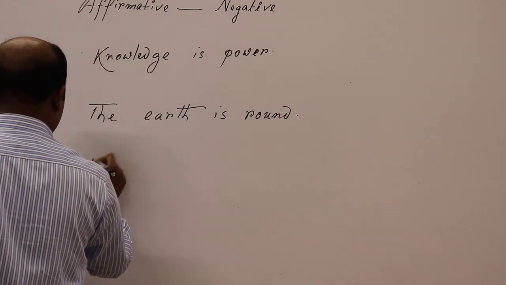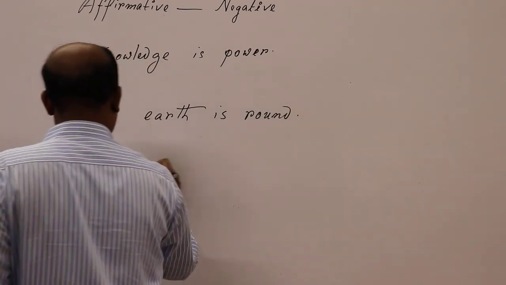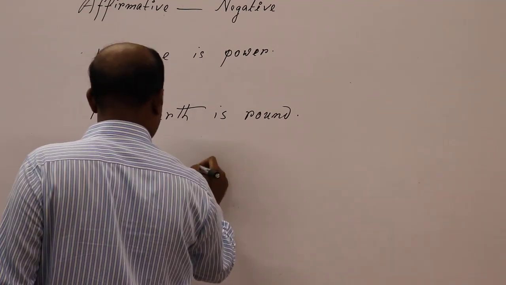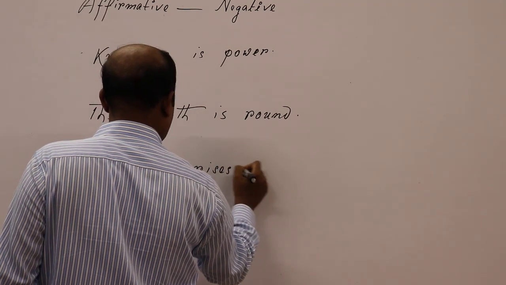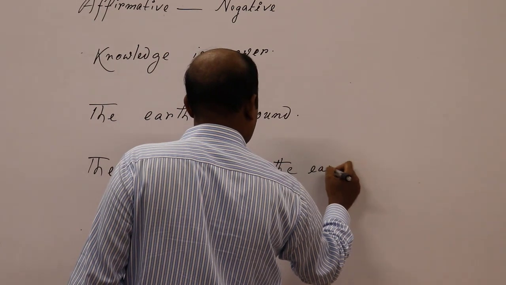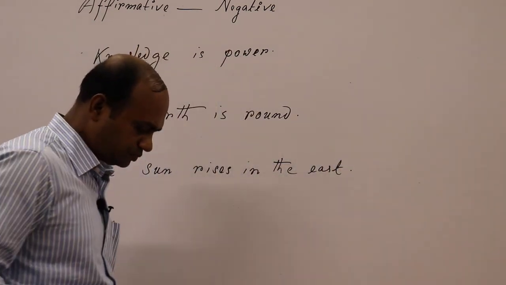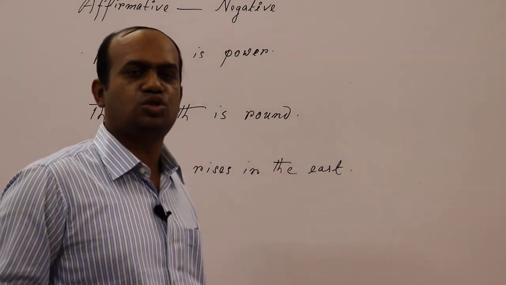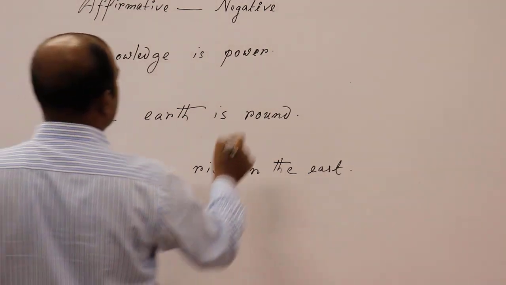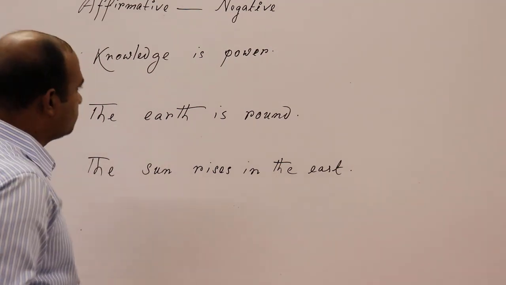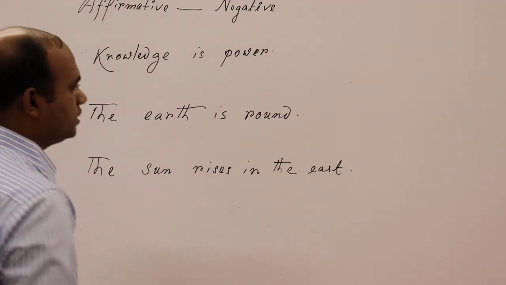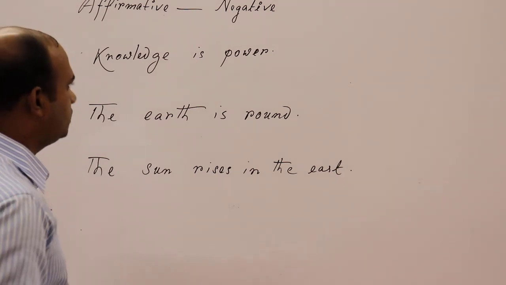Look at another example, the sun rises in the east. I know you have knowledge about so many sentences that express universal truth, and the process of changing from affirmative into negative sentence in the case of these sentences is very easy.